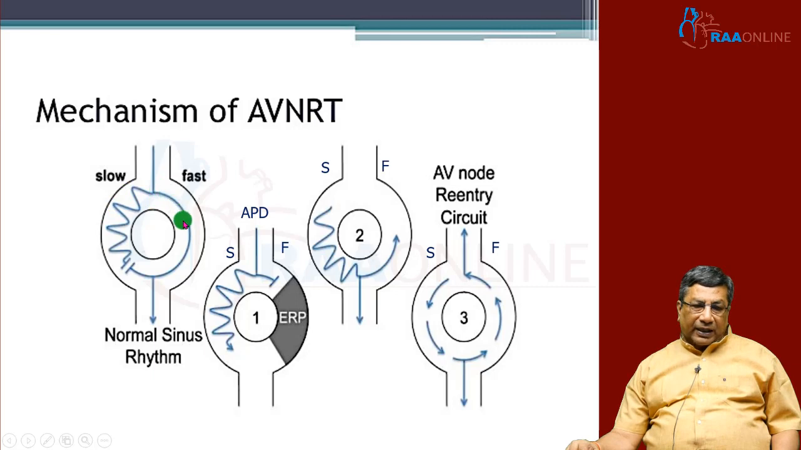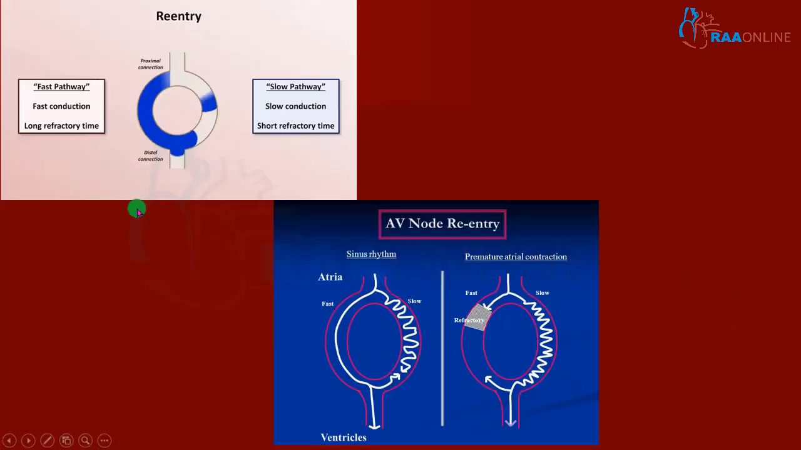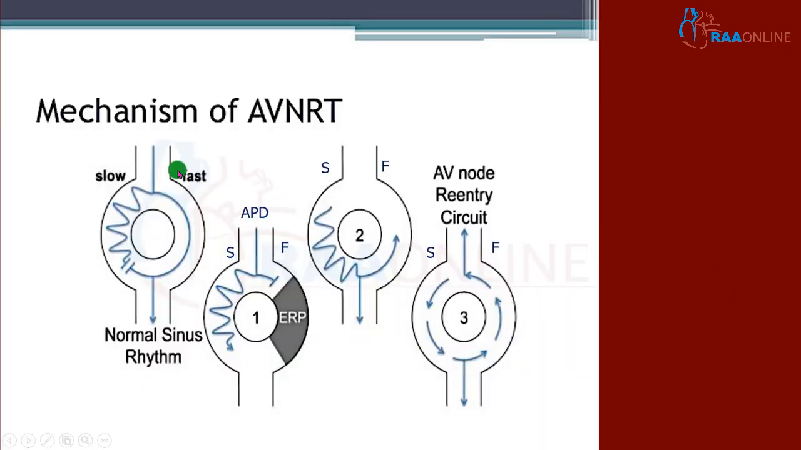The fast pathway conducts impulses fast, but it has a longer refractory period. The slow pathway conducts impulses slowly, but it has a short refractory period. As I told you, as long as the patient is in sinus rhythm, no problem. But let us say the patient has an atrial premature beat, which is going to precipitate a re-entry circuit.